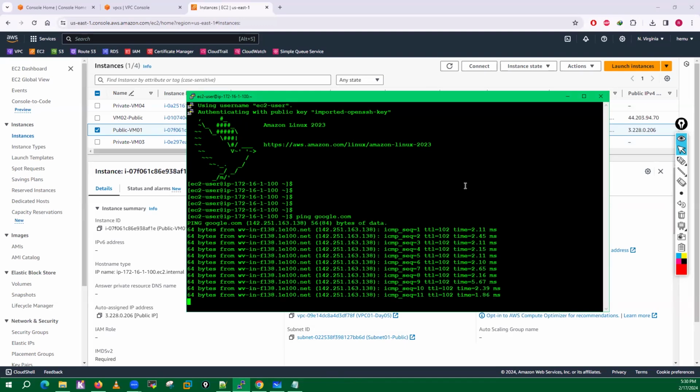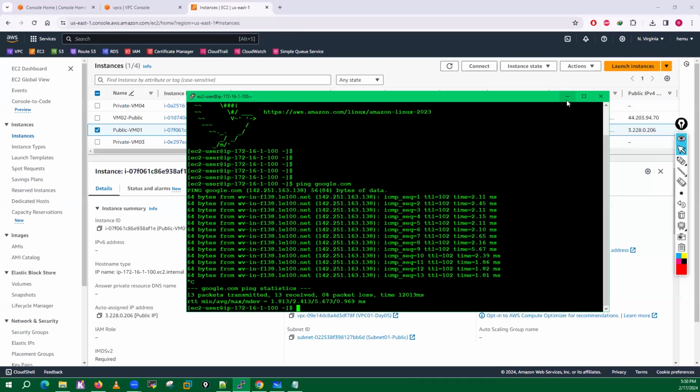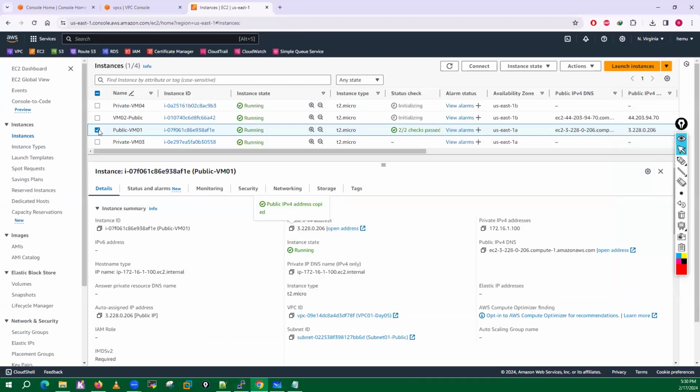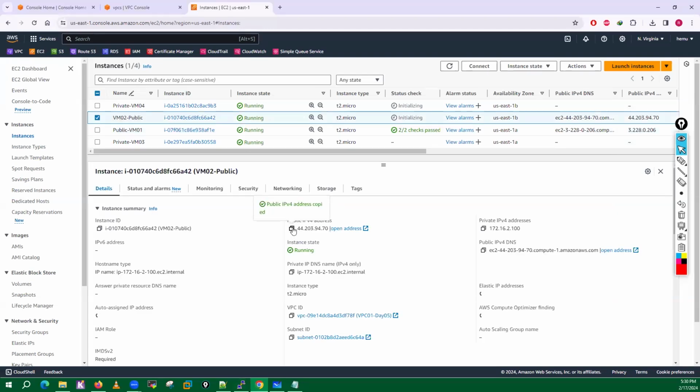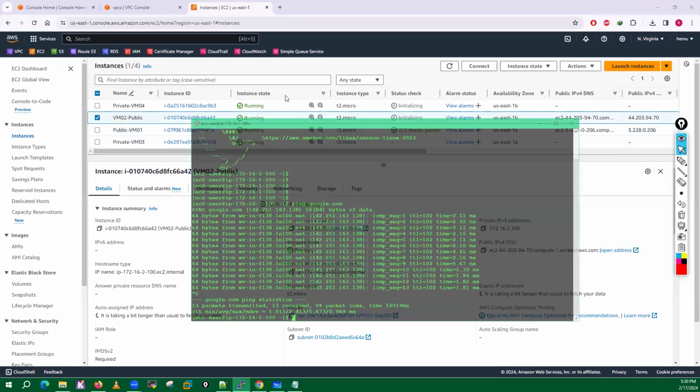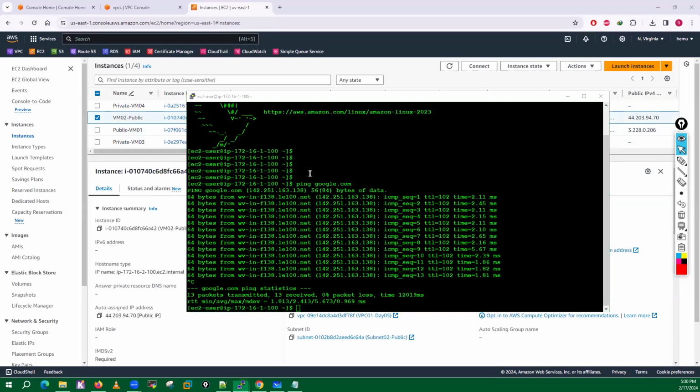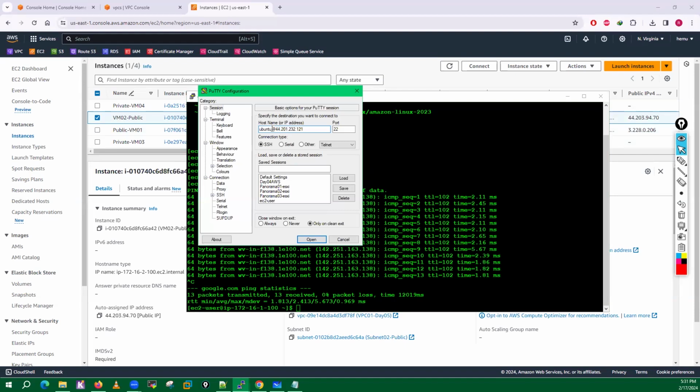Now, similarly, we have this particular VM which is VM2, which is also a public VM. I'll just select this IP address and open a new connection. Here also, I'll type EC2-user and the IP address of this particular VM.